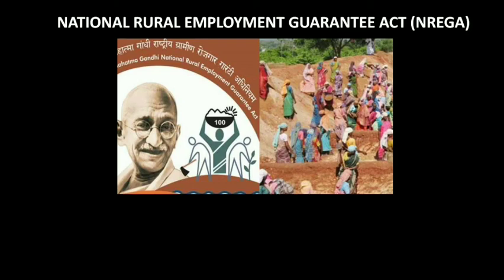So the government plays a very important role in employing these people for a span of around 150 days, in constructing roads, water tanks, or whatever it is in the village or in the rural areas. This National Rural Employment Guarantee Act provides these basic benefits to rural places, and they also get employment for a span of 150 days.